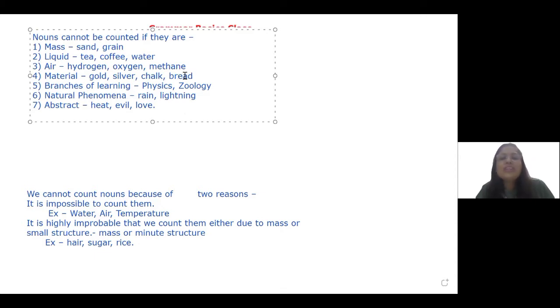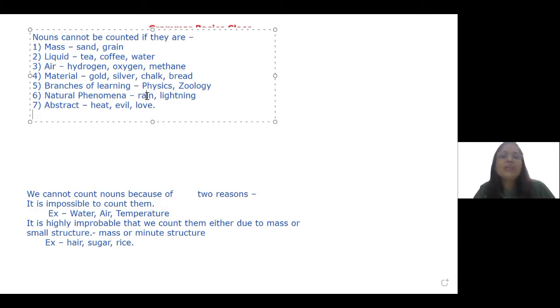I just want to point out some things. Many people say, I had 2 breads today. It's wrong because bread falls under the category of material noun. Can you bring 2 chalks for me? It's a very commonly made error in schools. But no, we never say chalks because it is either pieces of chalk or sticks of chalk, which is the correct usage.